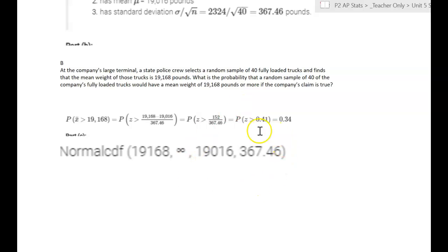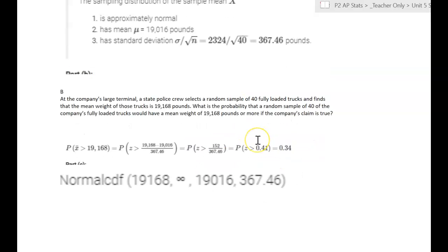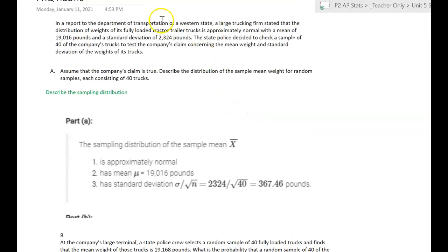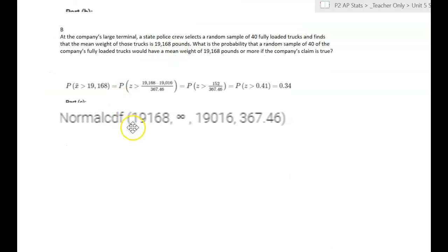If you answered this problem with an incorrect standard deviation, so say instead of using the standard deviation from part A, you use the standard deviation from the original problem, 2,324, everything else is correct, so you have your proper justification or work, then you'll receive partial credit on part B. If you only have the answer and no supporting work, then part B is incorrect.